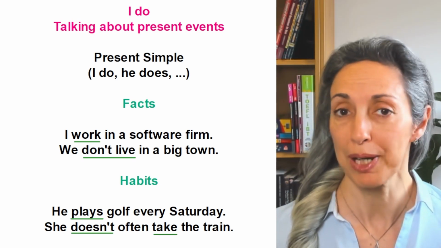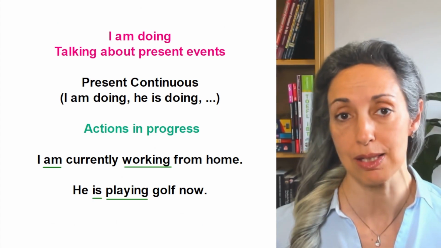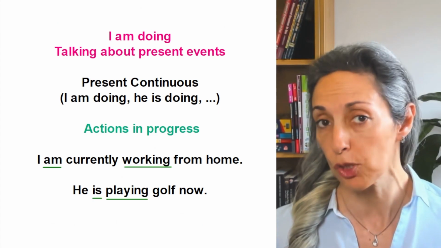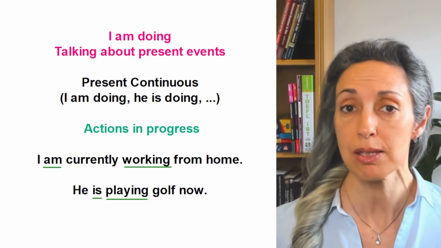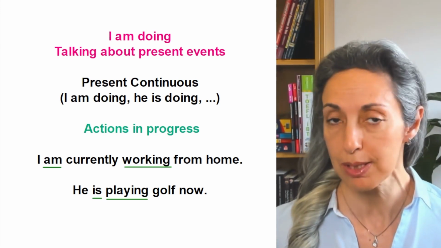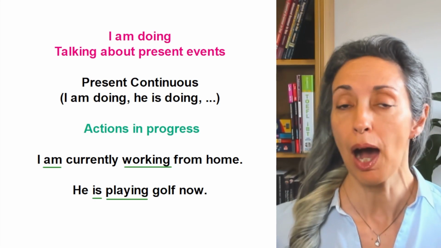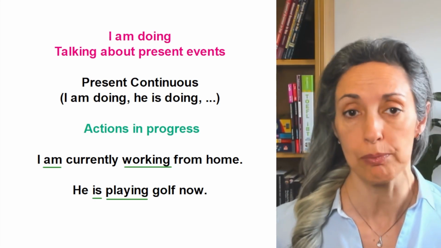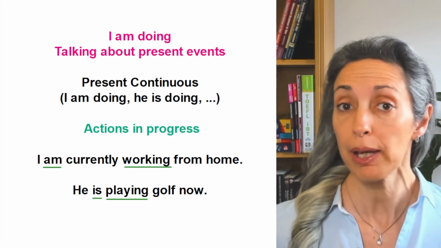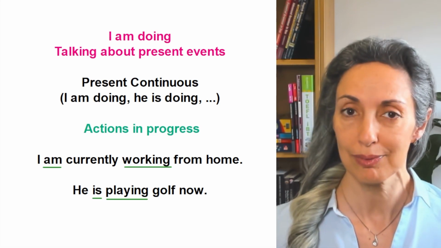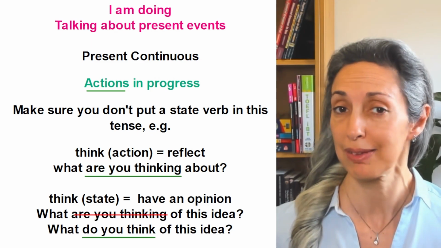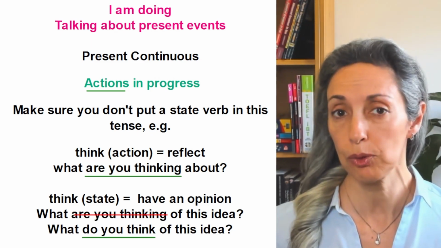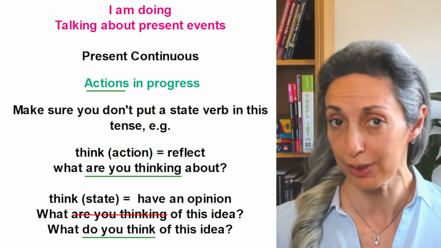So what about present continuous? That is, I am doing, he is doing, etc. We use the present continuous tense for actions in progress. For example, I'm currently working from home. Or he's playing golf now. Now make sure that you don't use the present continuous tense with state verbs. You can only use continuous tenses with action verbs.